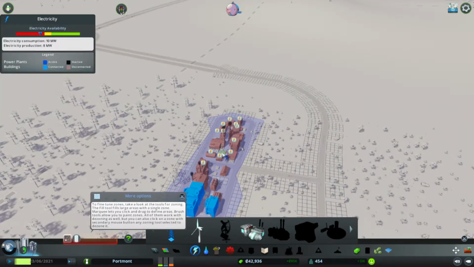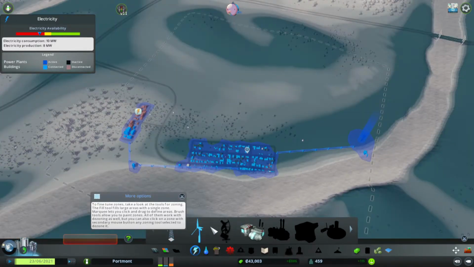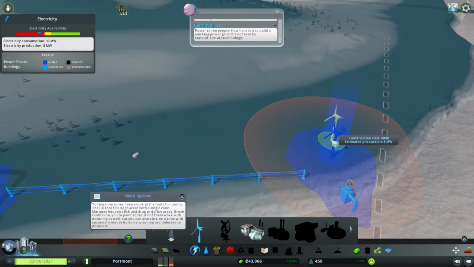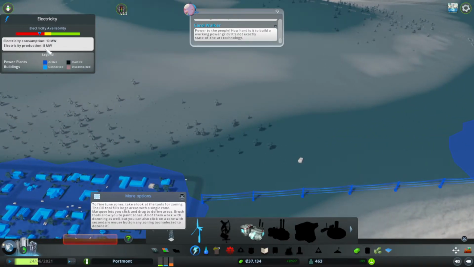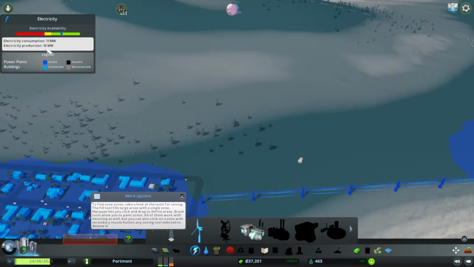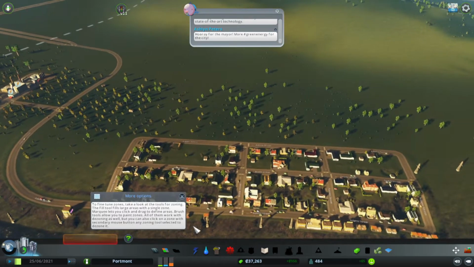First of all, you can see all these little power issues right here. That's because we don't have enough electricity available. So let's put in another wind turbine near this one. That should fix our electricity problem. Perfect. Alright, we can keep going. Yep, they're resolving their issues.